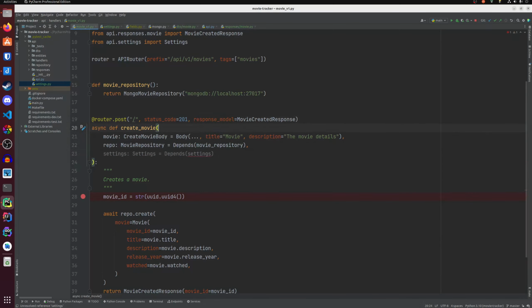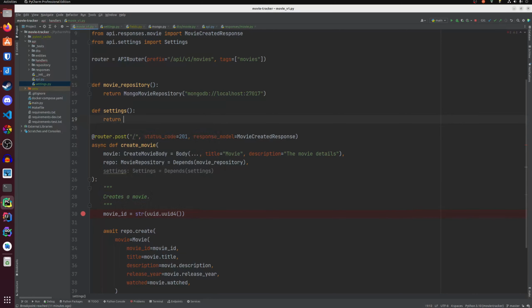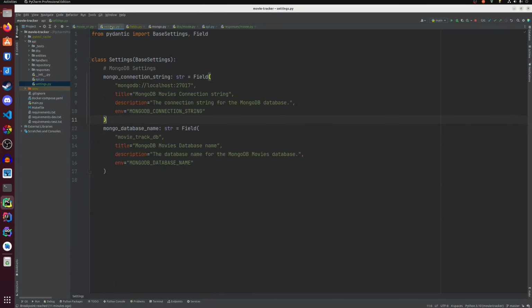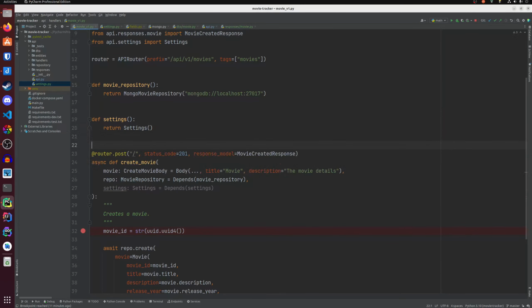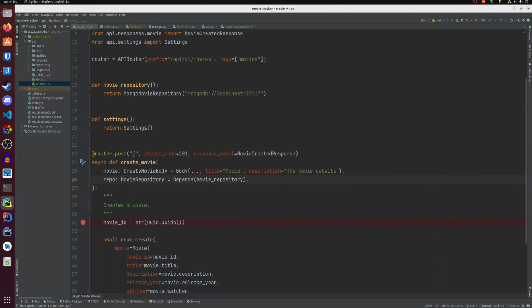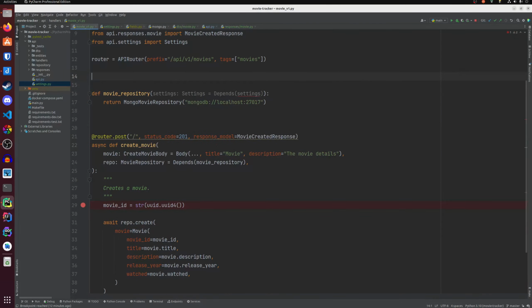Okay, let's say def get_settings, return a new Settings, which is just Settings in Python, and that's about it. We actually have to move this into our movie repository and move this up a bit.